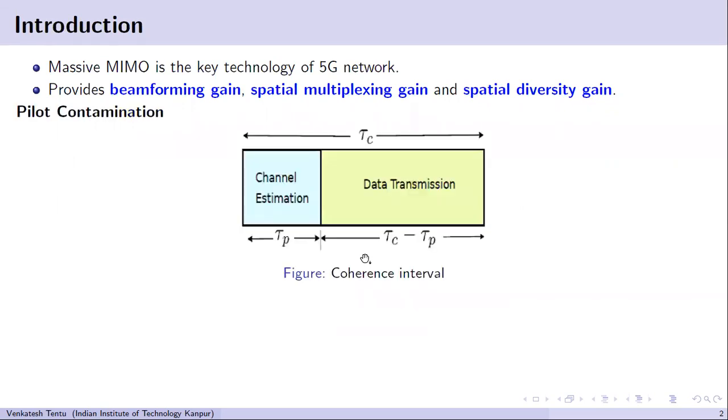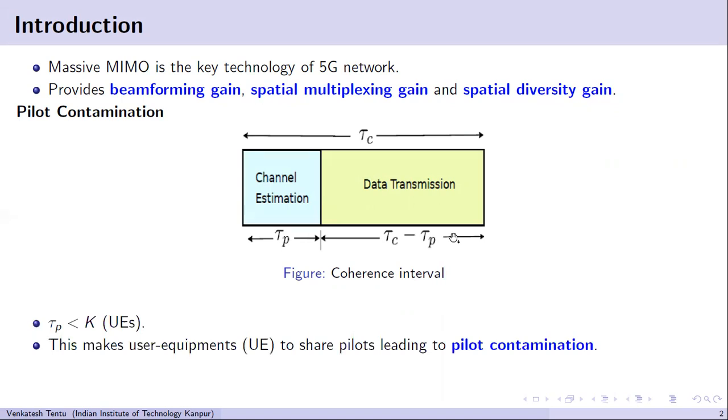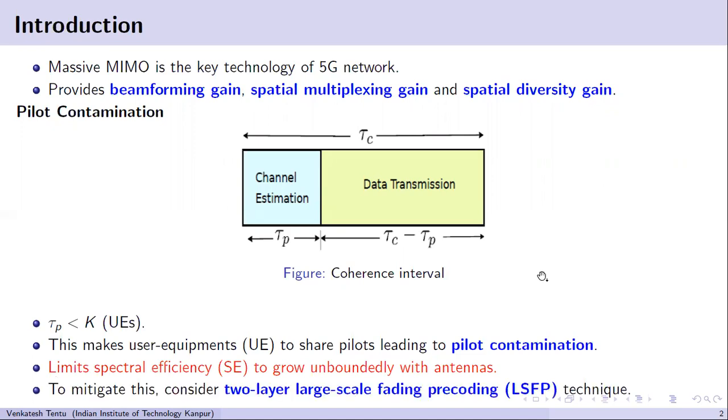In conventional massive MIMO systems, we have a coherence interval which consists of two phases, a channel estimation phase and a data transmission phase. However, the channel estimation phase is fixed and it cannot offer orthogonal pilots to all the users. So this leads to sharing of pilots among users, which leads to pilot contamination. Because of pilot contamination, spectral efficiency is limited and it cannot grow unboundedly as we increase the antennas to infinity. So to combat this effect of pilot contamination, we considered a large-scale fading precoding technique.